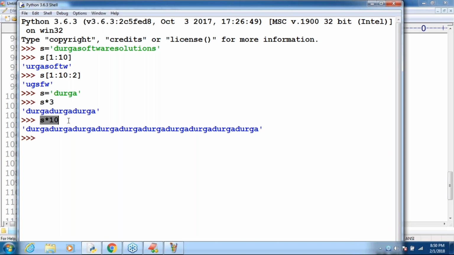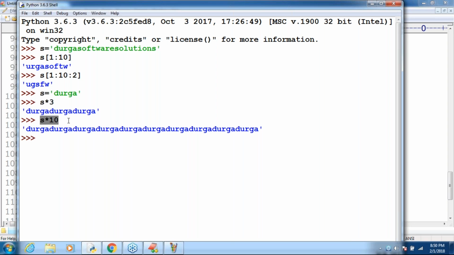Minimum one for loop we have to take: for int i equal to 0, i less than 10, i plus plus, s is equal to s dot concat of Durga. Here, only one expression, S into 10, and automatically Durga is repeated 10 times. The string repetition operator is there by default.